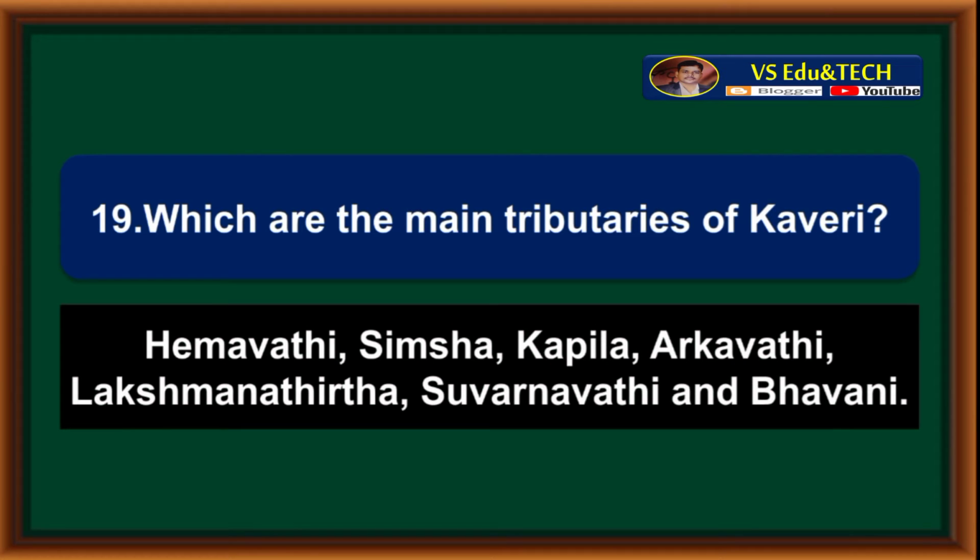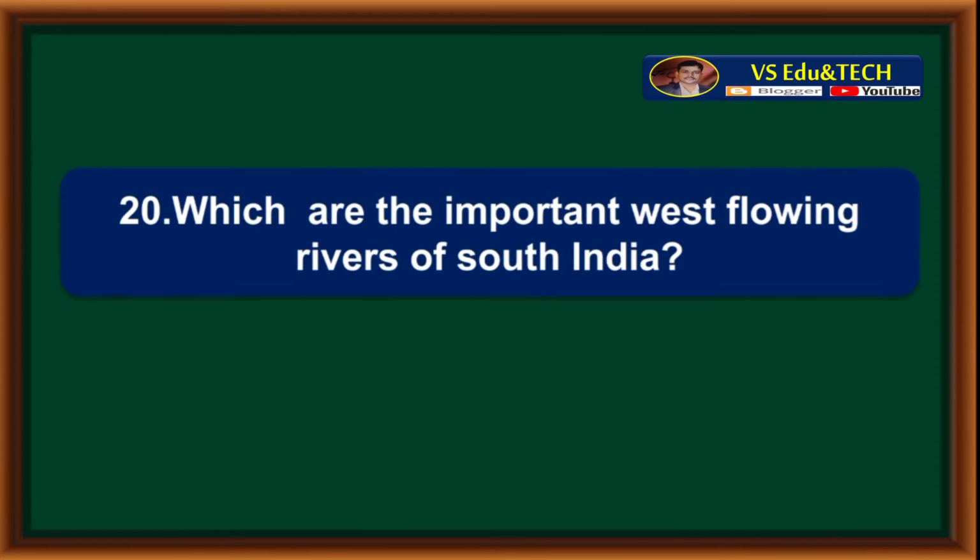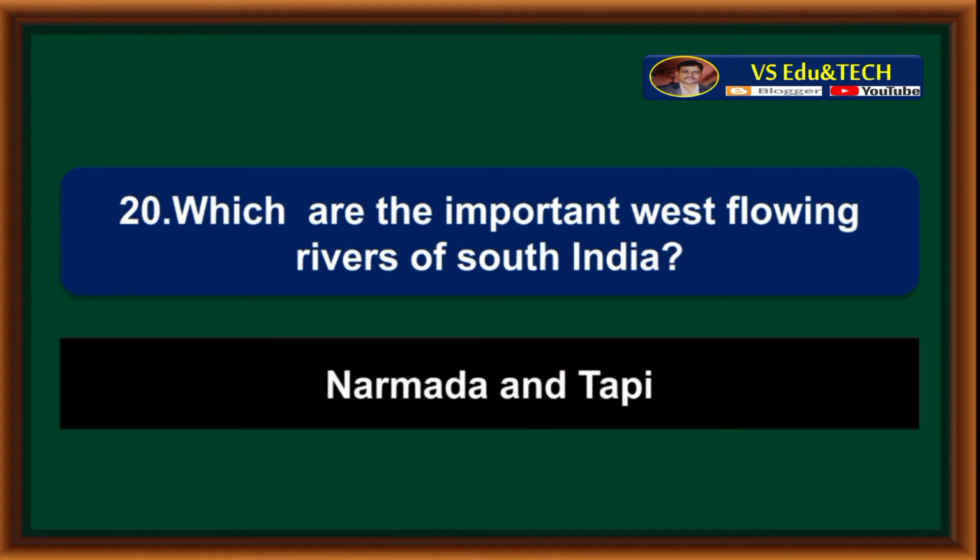Hemavati, Shimsha, Kapila, Arkavati, Lakshmana Tirtha, Suvarnavati and Bhavani are the main tributaries of Kaveri. Which are the important west flowing rivers of South India? Narmada and Tapi are the important west flowing rivers of South India.